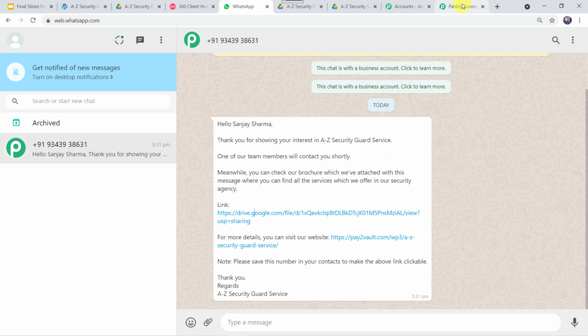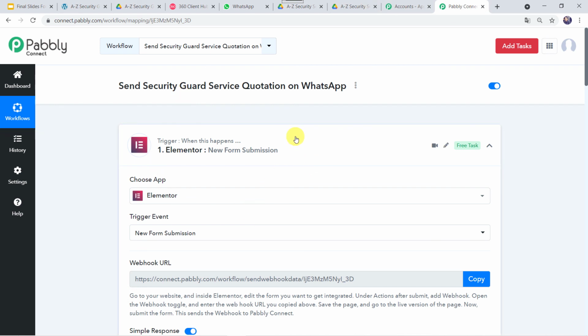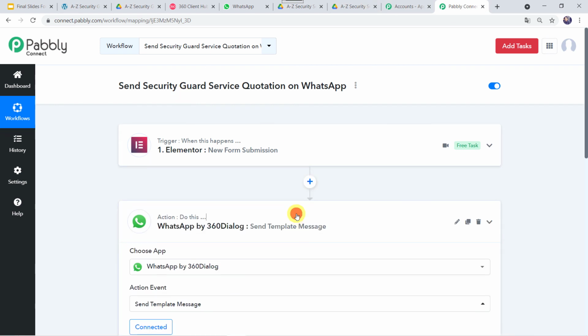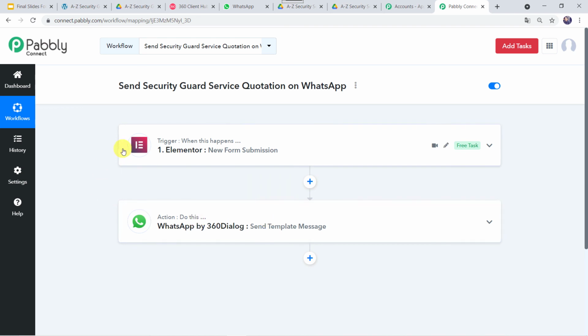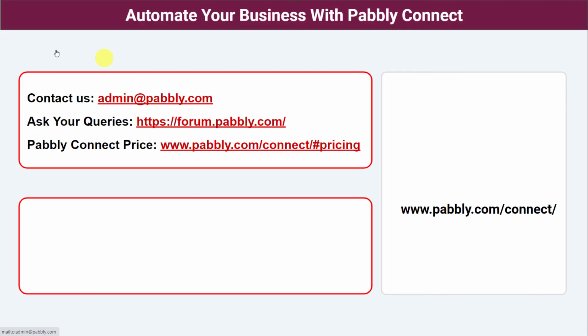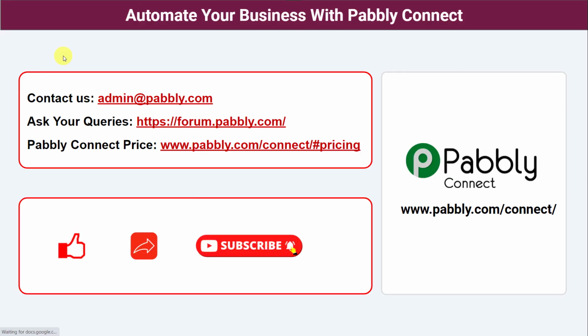So let's move back to Pabbly Connect and let us just minimize all these windows and see in a nutshell whatever we have done till now. So in this use case, we want that whenever a customer fills the inquiry form on the website, the quotation form, automatically the WhatsApp message should be sent on the WhatsApp number of the customer along with the security guard service quotation. And in this way, we have created a successful integration between Elementor Form and WhatsApp using Pabbly Connect. So not just these software applications, you can integrate a ton of applications and automate your business with Pabbly Connect.